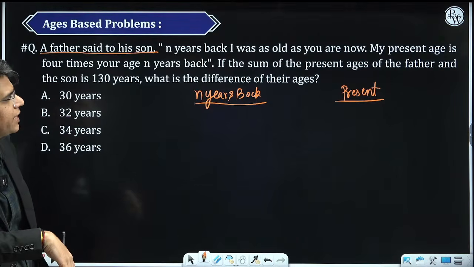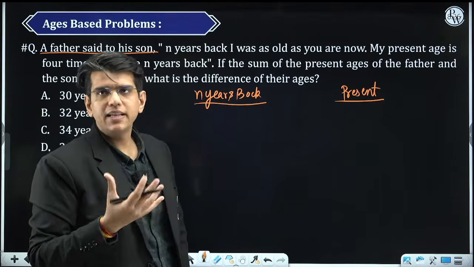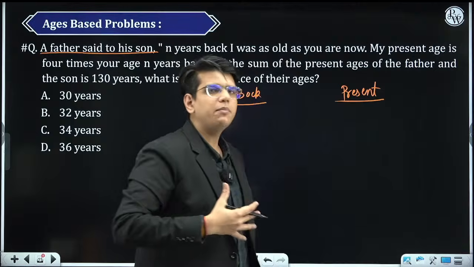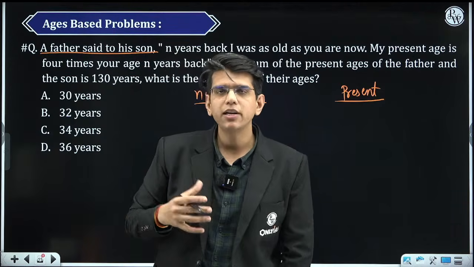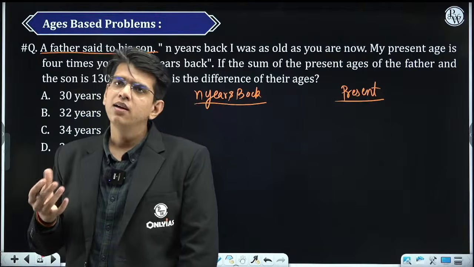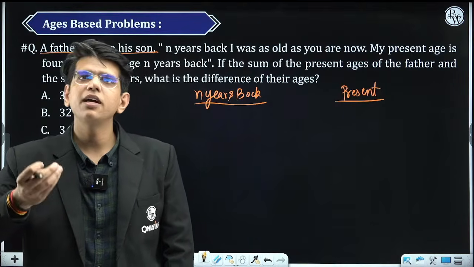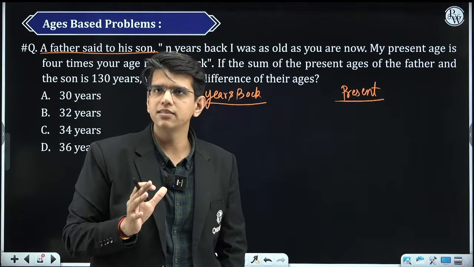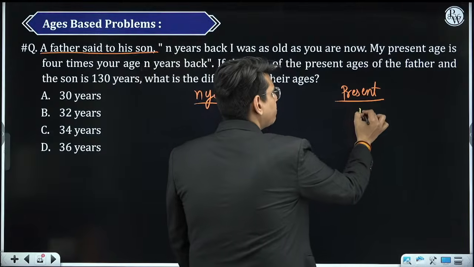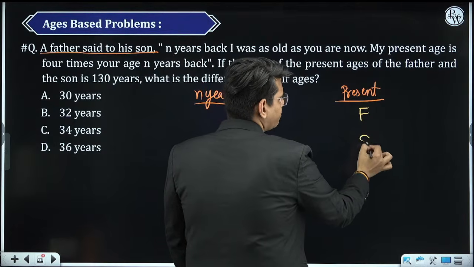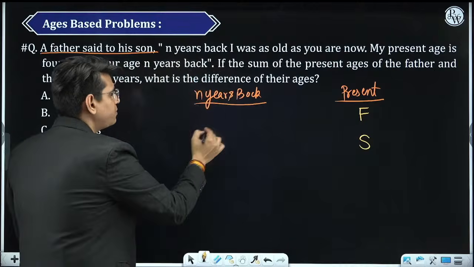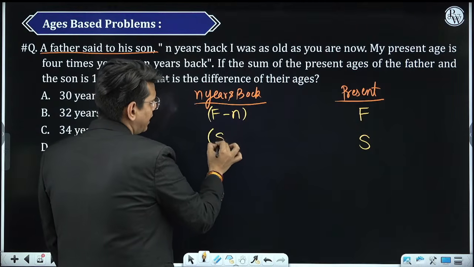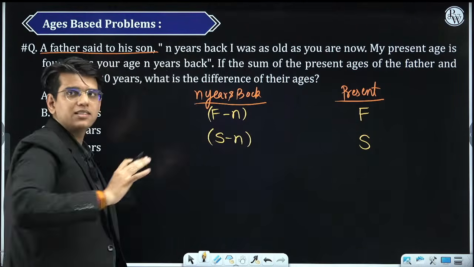If the sum of present ages, so we don't know any age. Present भी नहीं पता है, past भी नहीं पता. तो let me take the present age. Whenever in mathematics you don't know anything, suppose I don't know the present age of these two people, I will assume something. ठीक है, assumption में if I need to assume 10 things, I will assume 10 things. In the end, question will tell me the value of all the 10 things. So here also, if the present age of father is f and the present age of son is s, n years back the age of father was f minus n, the age of son was s minus n. This much is clear to everyone.